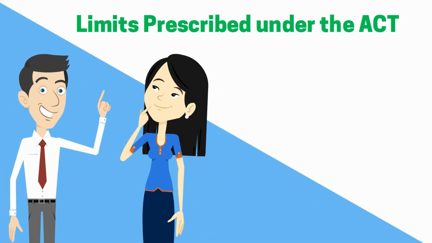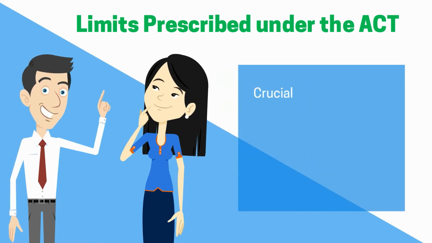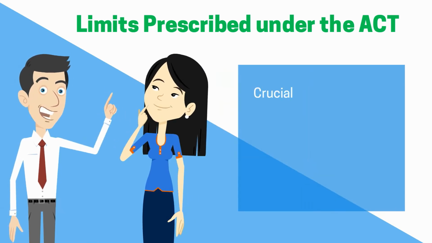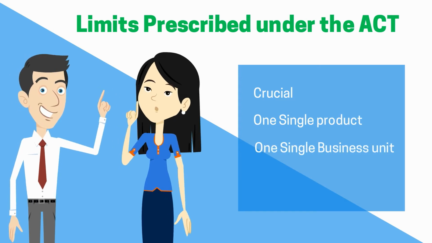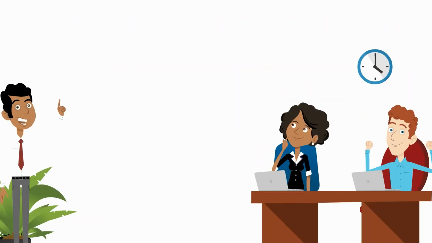For that, computation of aggregate turnover is very crucial, as it's not just the income generated from one single product or one single business unit. Therefore, we can say that a clear understanding of the concept of aggregate turnover as it's defined under the CGST Act of 2017 is very important.